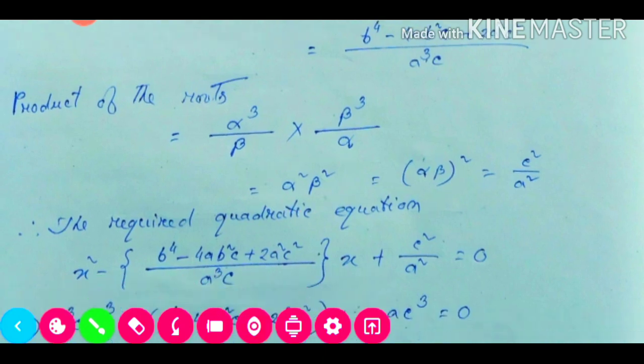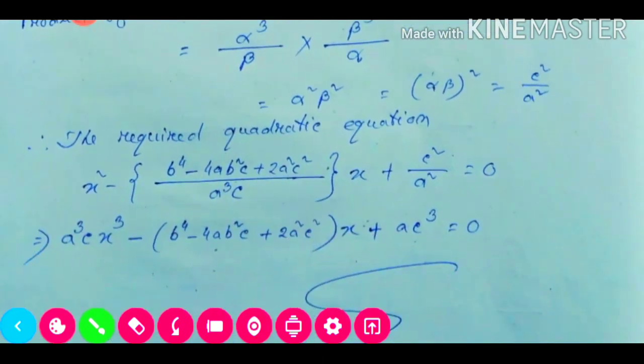Now the required quadratic equation is x square minus sum of the roots into x plus product of the roots. Then we will take LCM, cross multiplication, then we are getting our required quadratic equation.